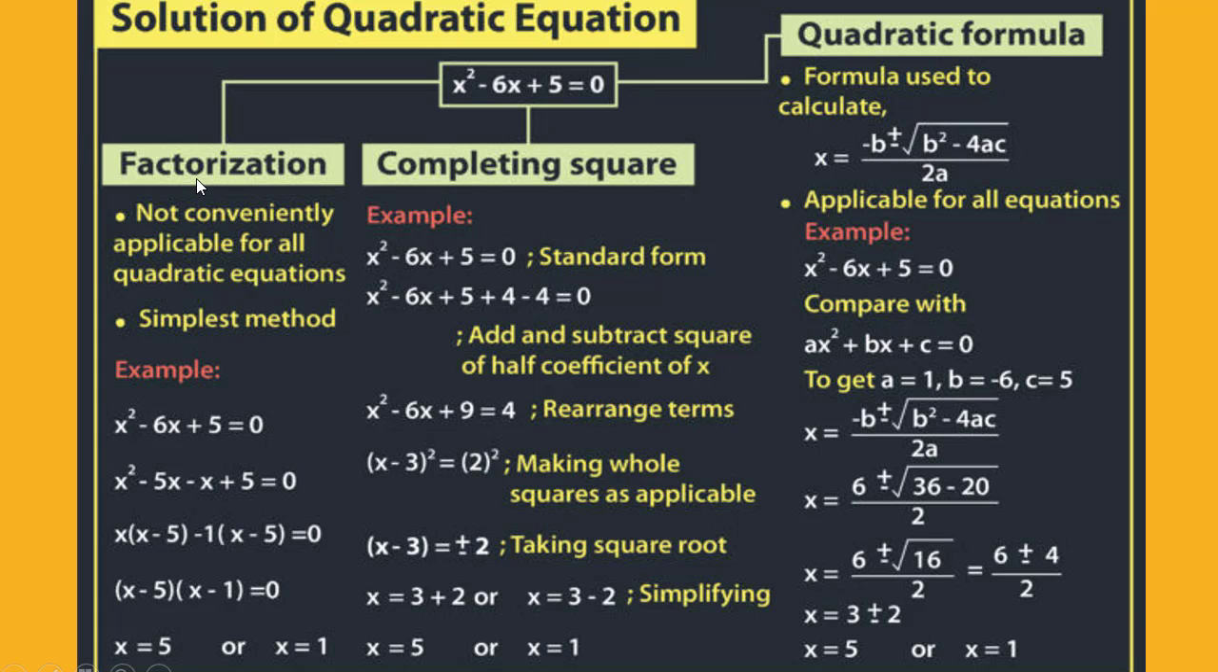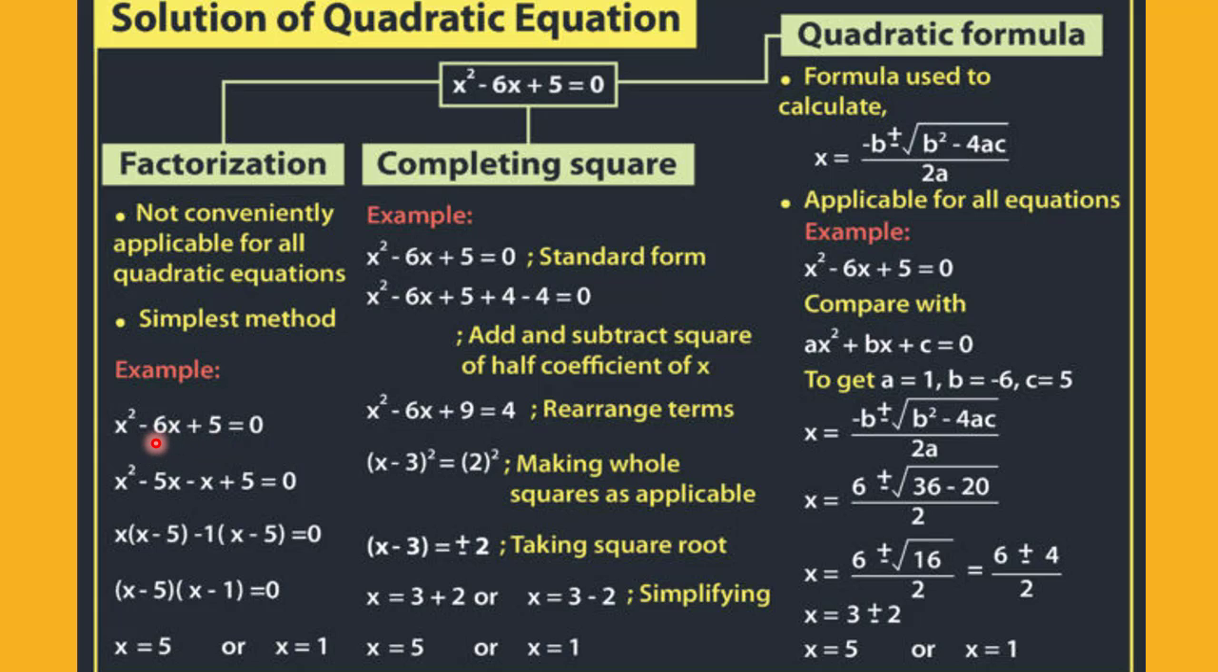So when we discuss the factorization method, this method is not conveniently applicable for all the quadratic equations, but it is a simple method and it can be used for some specific quadratic equations. Like here, we have x square minus 6x plus 5 equal to 0. We have to find the factors of 5 which when added or subtracted give 6. So 5 has factors 1 and 5, which when added become 6 and which when multiplied become 5.